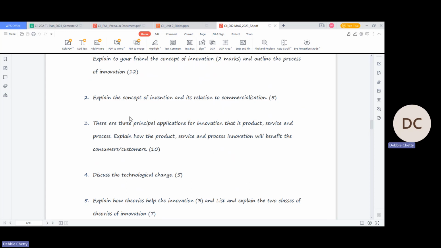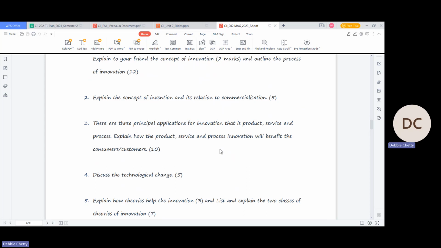Then question 3 is for 10 marks. There are 3 principal applications for innovation, that is product, service, and process. Explain how the product, service, and process innovation will benefit the consumers or customers. So here, you need to explain how the product, like if you're saying product innovation, how is it going to benefit the consumers? Service innovation, how it's going to benefit customers, and process innovation.